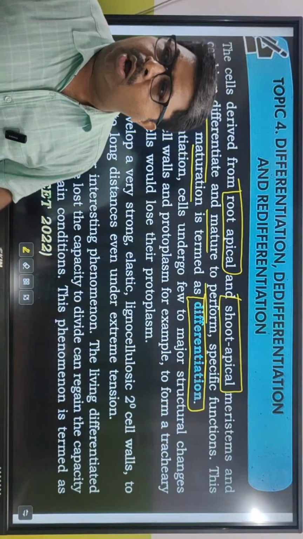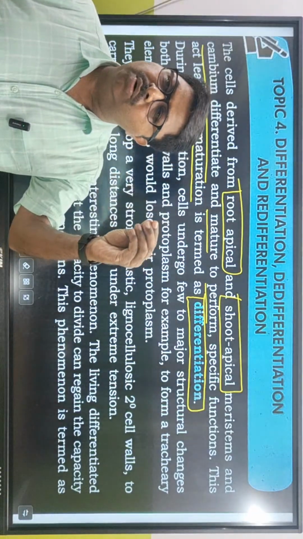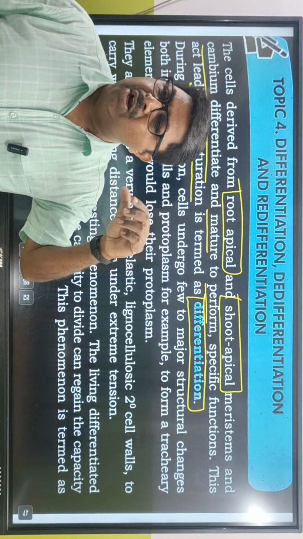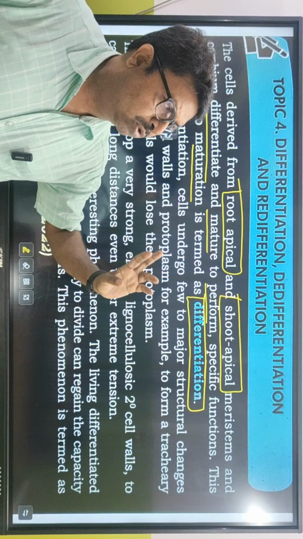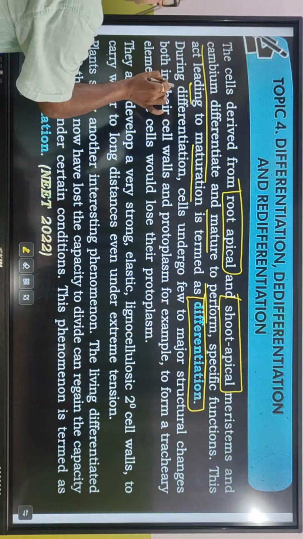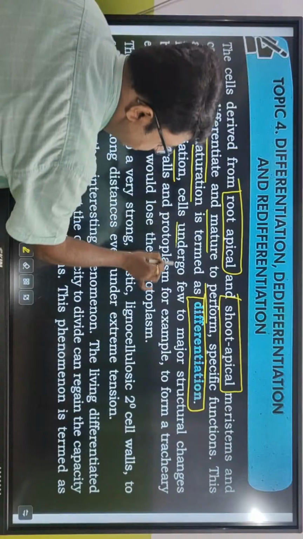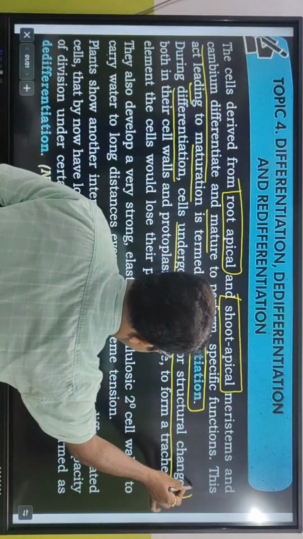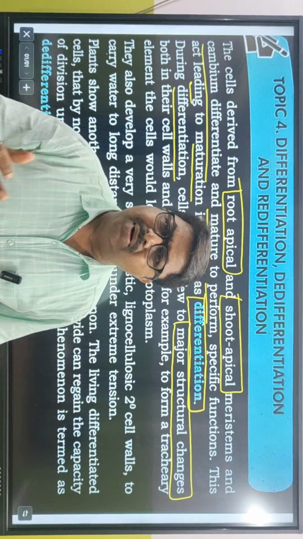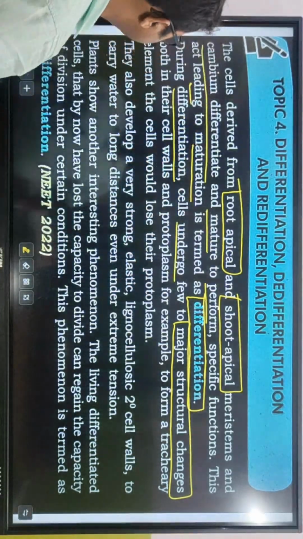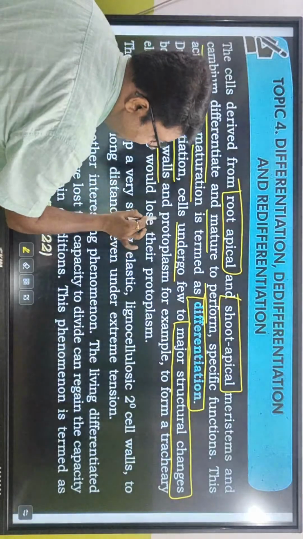Root apical meristems এ normal cells ছিল, আর আস্তে আস্তে করে differentiate করলো into cell elongation হলো, cell maturation হলো, root hair তৈরি হলো। So they are differentiating for a new function. During differentiation, cells undergo few to major structural changes. Differentiation সময় অল্প থাকে, বেশি কিছু হয়, structural changes হয় ওটার মধ্যে। Both in their cell walls and protoplasm.